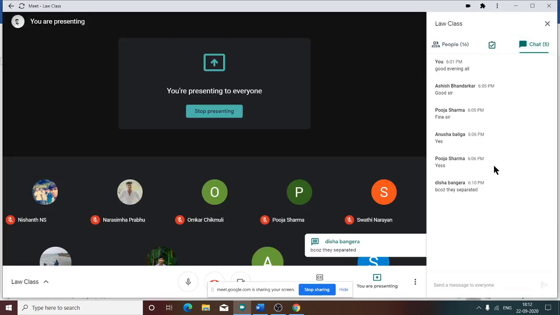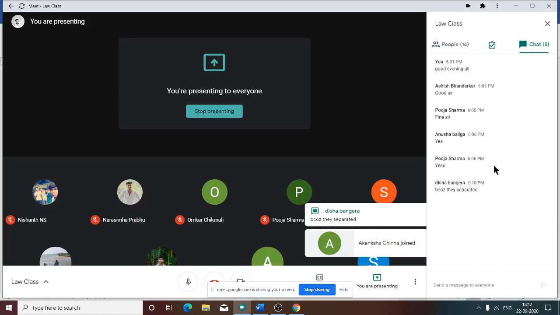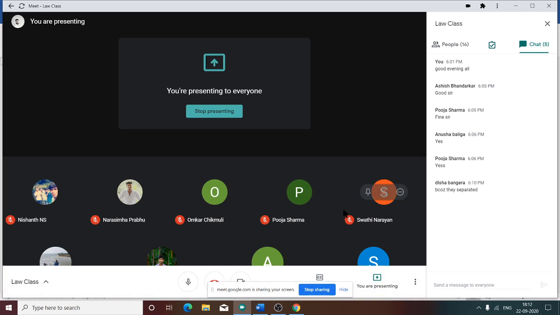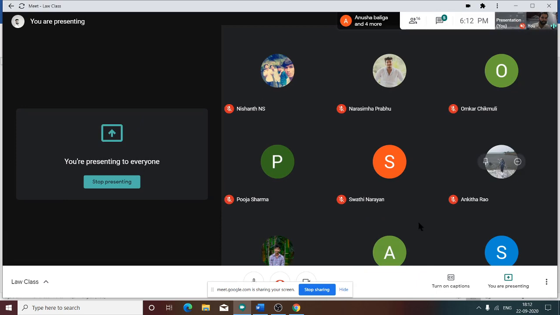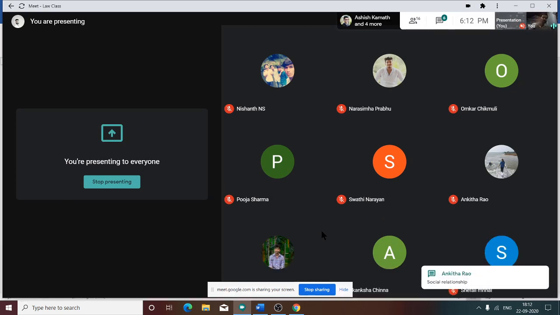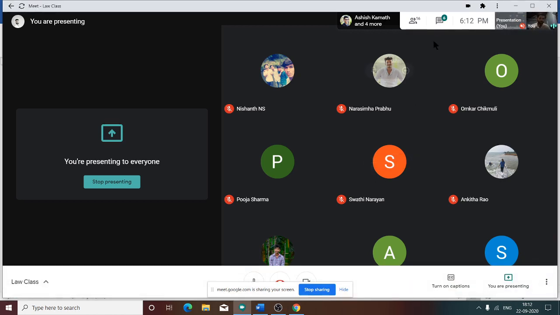Because they separated. Yes, that is true. But what is the first sentence? Why is there no legal agreement? I will tell you. Here there is no contract in writing, because the husband just promised his wife to pay a certain sum of amount. Yes, social relationship, Ankita is correct.